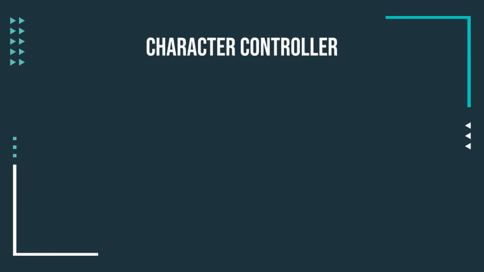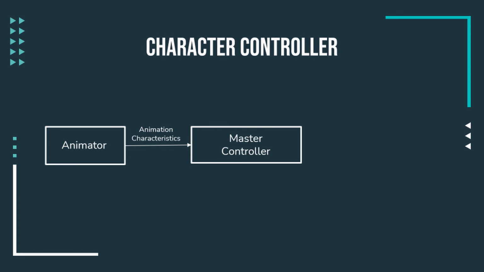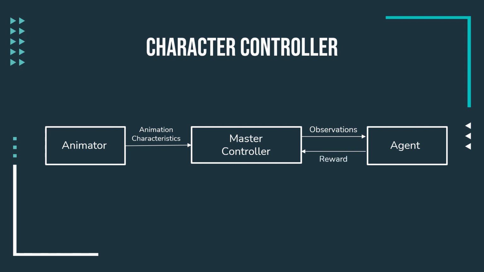Within the game environment, the information flow between the agent and trainer is facilitated by a master controller. The animator script obtains characteristics of the humanoid trainer, such as velocity, position and rotation, for each body part of the humanoid avatar at each frame. The characteristics are passed on to the master controller, which calculates the difference between the trainer's and agent's rotation, angular momentum and center of mass. These are used by the agent component to compute the corresponding reward.